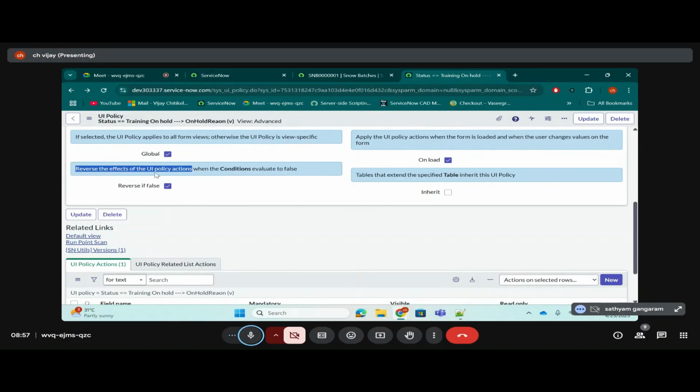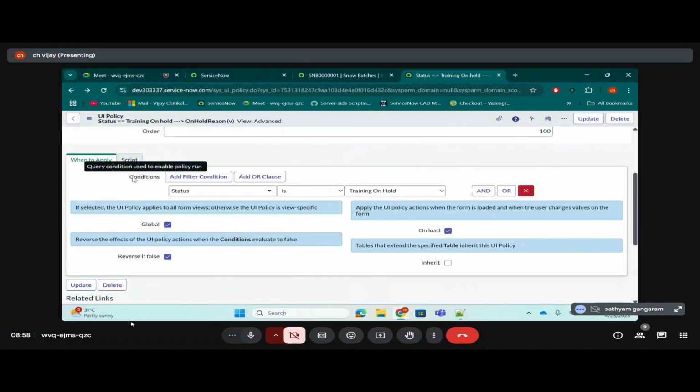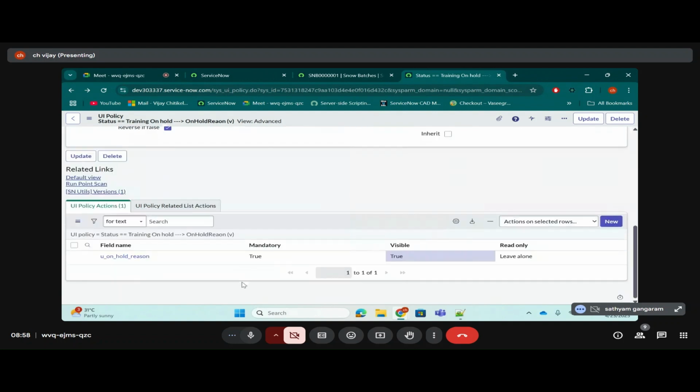Okay. When will it reverse the UI policy actions? Reverse the effects of UI policy actions, but when the conditions evaluate to false. When will this happen, guys? Only when the condition evaluates to false. And here you can see the conditions is showing in bold color, which means it is referring to this conditions field.